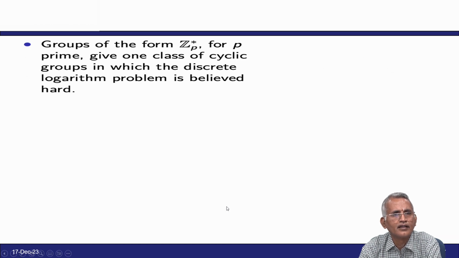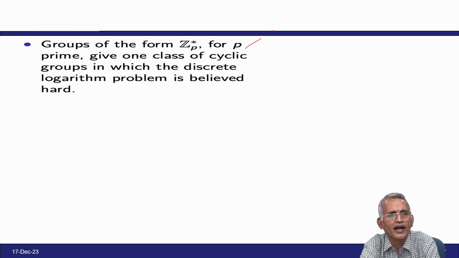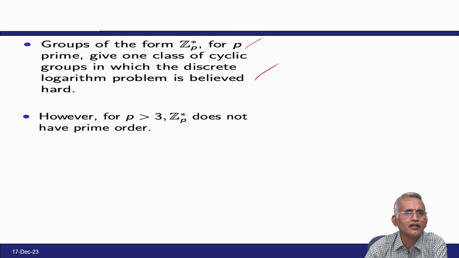These are the things you have to remember in the analysis of Diffie-Hellman. Consider groups of the form Z_p*, the integers modulo p where p is a prime. This is one class of cyclic group in which the discrete logarithm problem is believed to be hard.